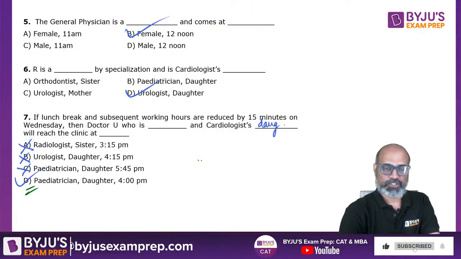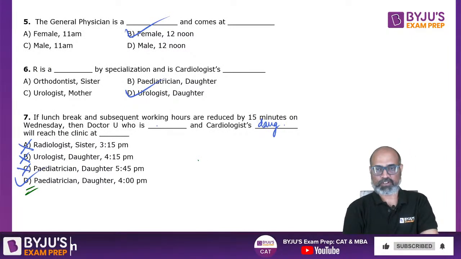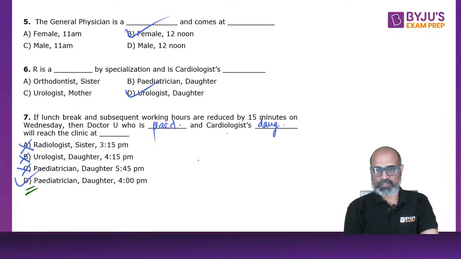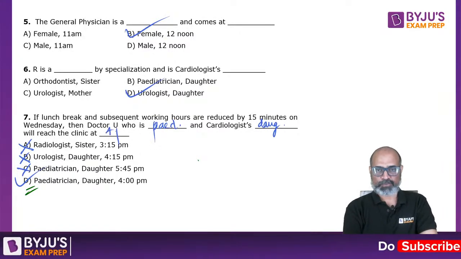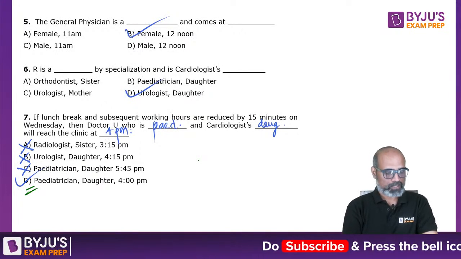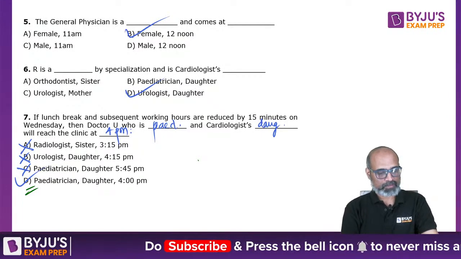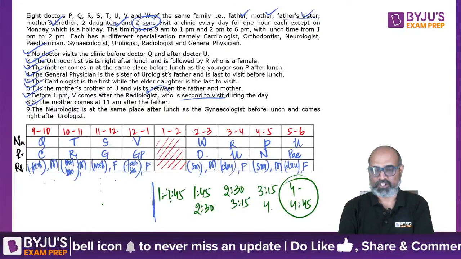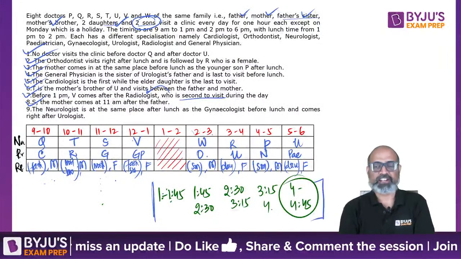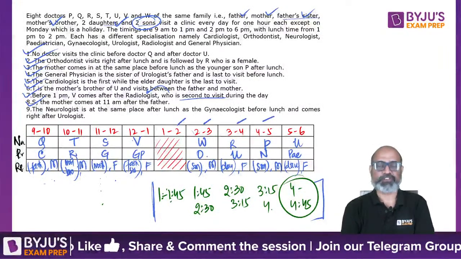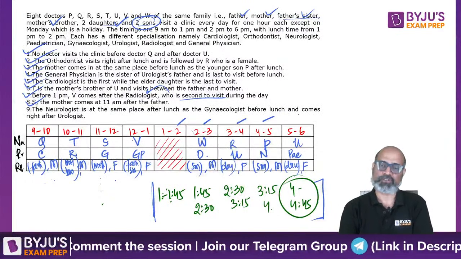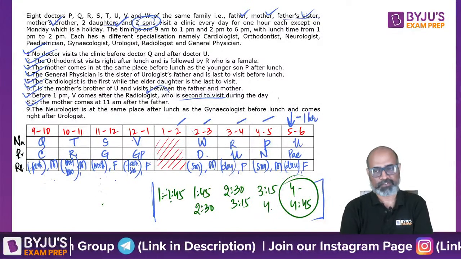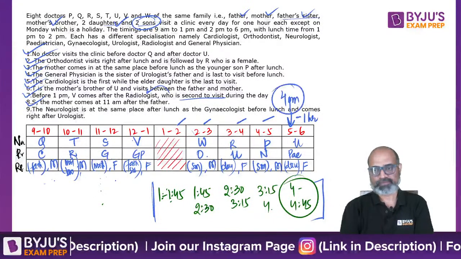So Dr. Yu is the daughter of, so this is pediatrician, cardiologist's daughter, and reaches the clinic at 4 p.m. Instead of writing down the time, we can just say 15, 15, 15, 15. One hour reduction will happen. So this person was supposed to enter at 5. Now this person is going to enter 1 hour before 5, which is going to be 4 p.m.